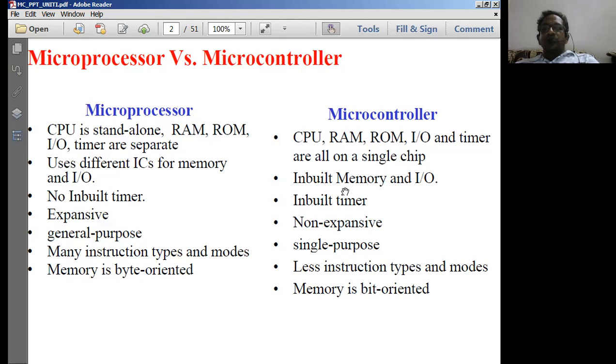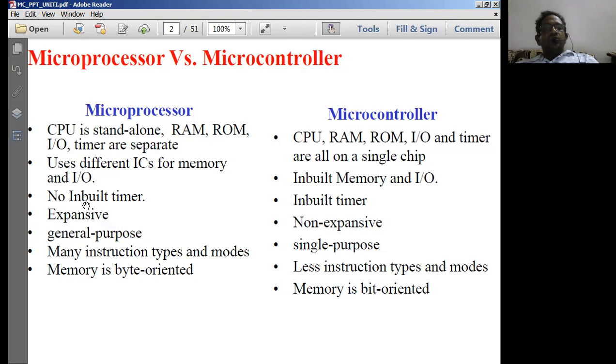Whereas coming to the microcontroller, the memory and IO are going to be inbuilt. Since memory and IO are inbuilt, you really cannot extend the memory and IO devices connected to the microcontroller after you design any microcontroller based system for practical applications. So that is another difference.